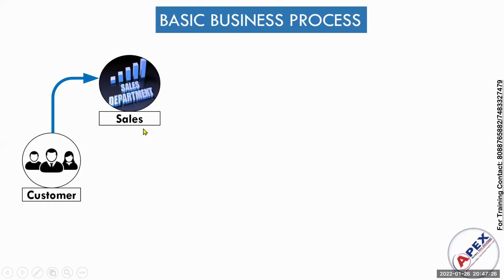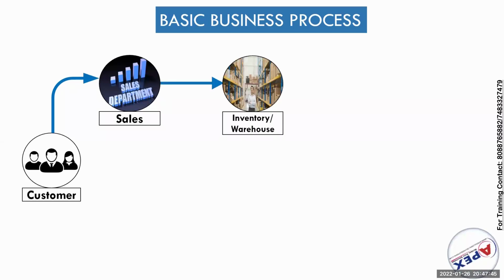Once you inquire about any product, and here in this session I am going to take the example of a car, the sales department will check whether the product is available or not. He will check in the warehouse department, or inventory.